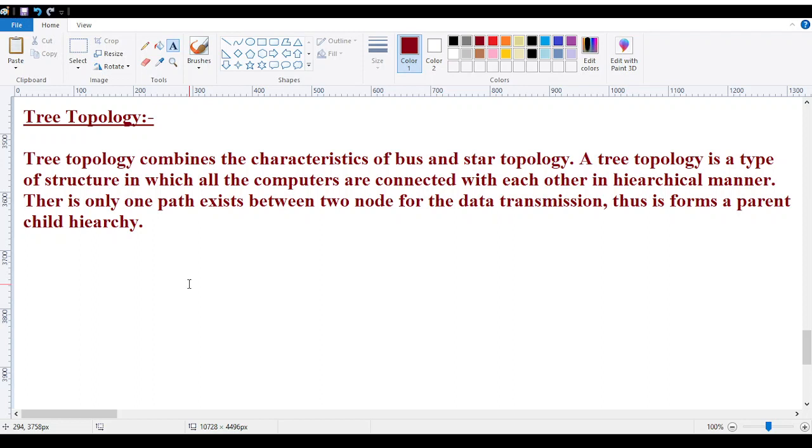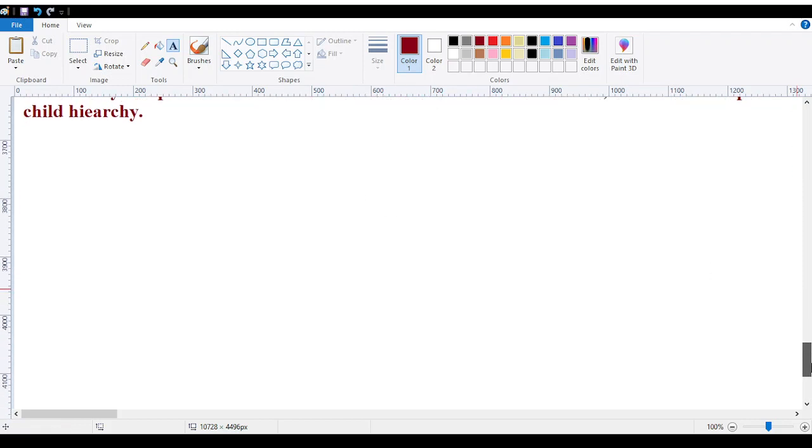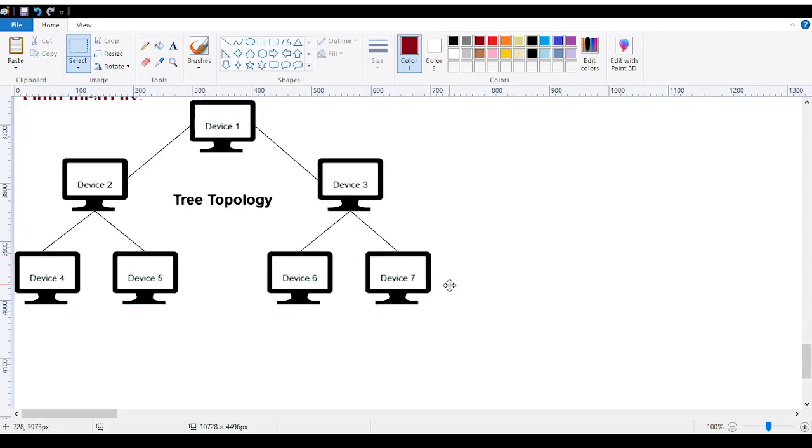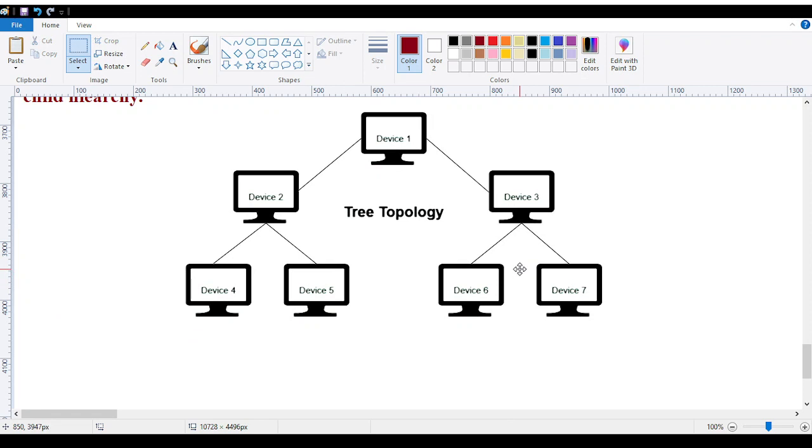There is only one path between the two nodes for the data transmission, thus it forms a parent-child hierarchy. Exactly. How? Let me show you. Here you can see it is forming a parent-child hierarchy. If I show you here, this is a tree topology. This thing is forming a parent-child hierarchy over here. This parent-child hierarchy is in front of you.